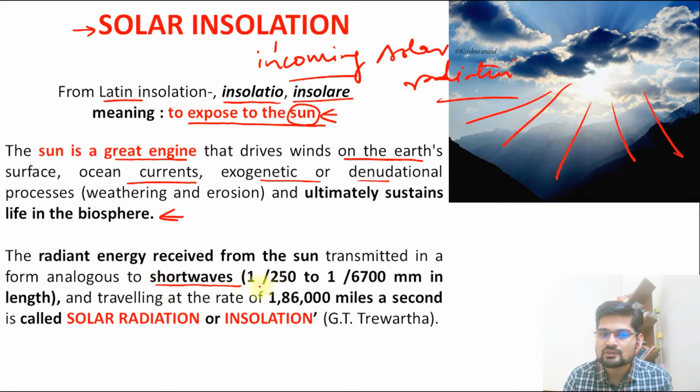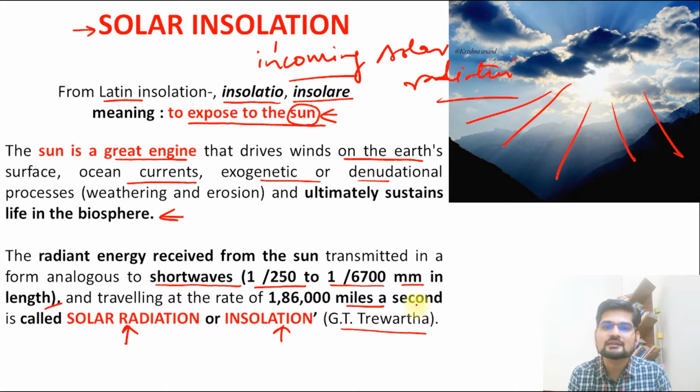Now remember this fraction: 1/250 to 1/6700 millimeters in length. This is how short it is, and it travels at about 186,000 miles per second. This is the solar radiation, or incoming solar radiation, that we call insolation, according to Trewartha. So let's elaborate on solar insolation and learn its properties and its various functions.